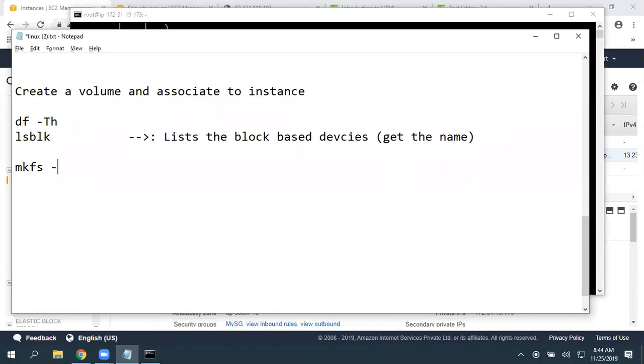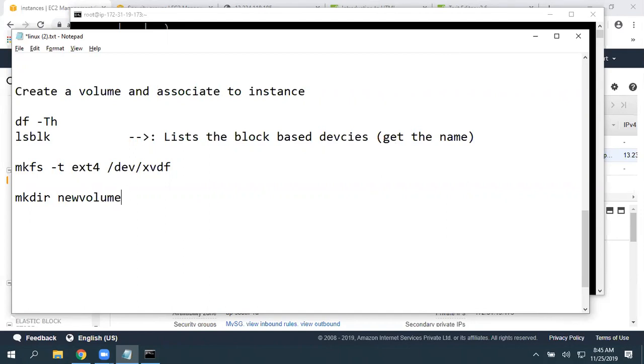First thing, mkfs -t ext4, ext3 or xfs, you can pick any. Then most of the time it is going to be /dev/xvdf. After that, mkdir newvolume. You can give any name, guys.